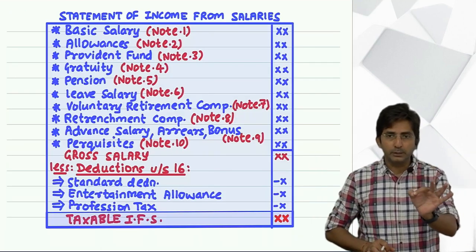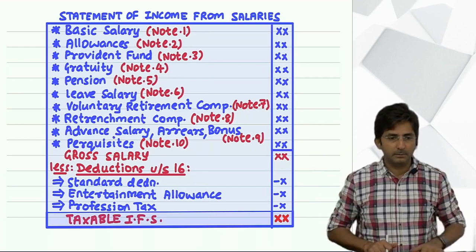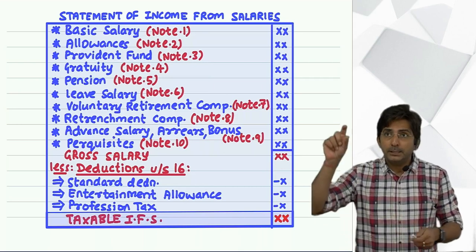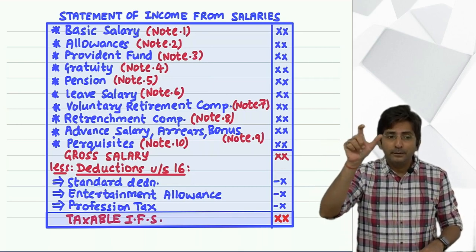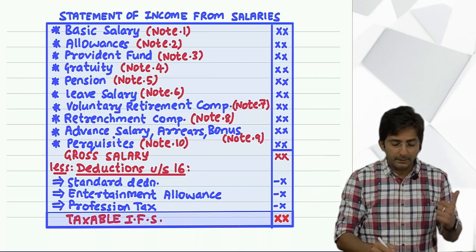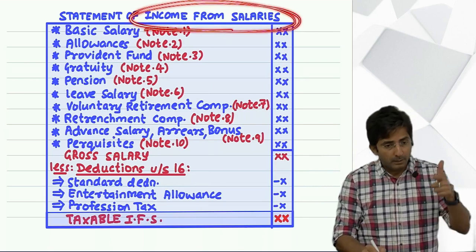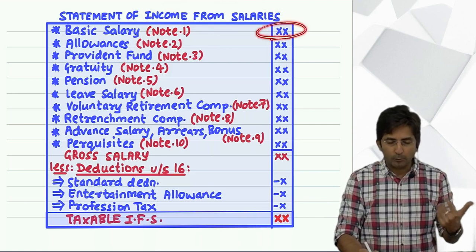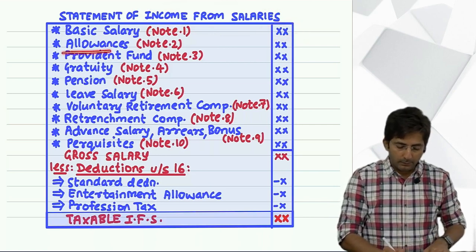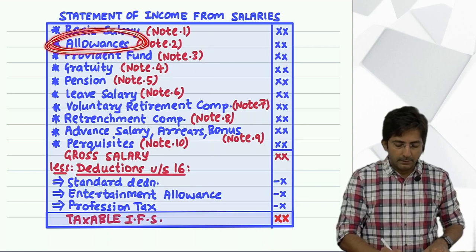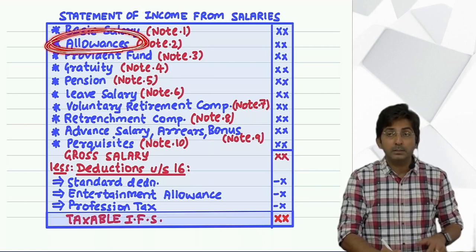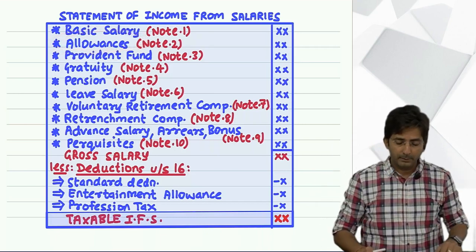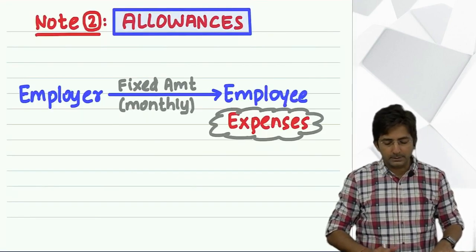So if in the question you find basic salary, what will you do? Taxable. Means the amount you will write in the outer column. But now your answer will be statement of income from salary. In the last topic you used to write income from other source. Now you write income from salary. And basic salary directly in the outer column, taxable. Now next here is allowances. Now tell me, here what will I explain? Firstly, what is allowance? And then whether it is taxable or exempt. You try. What do you mean by allowances?